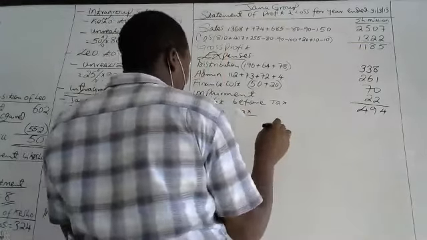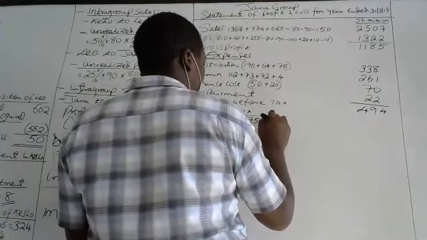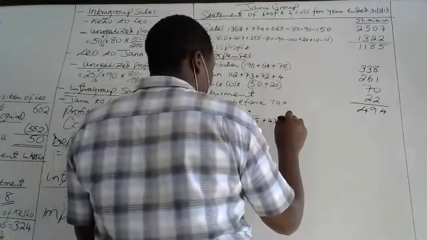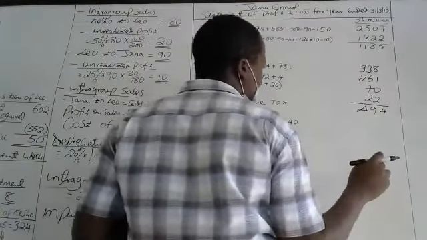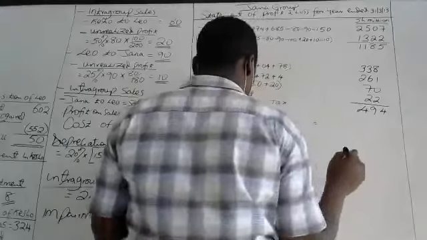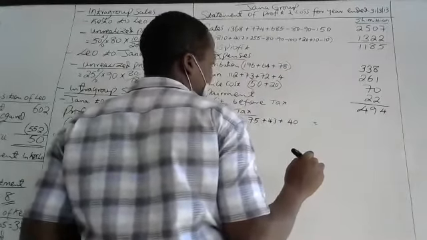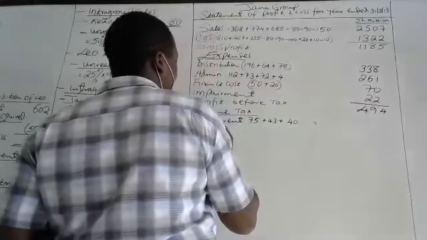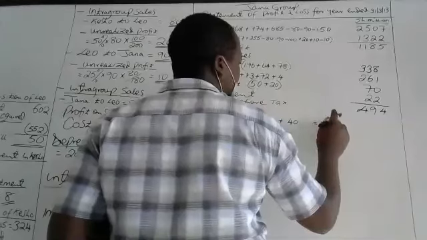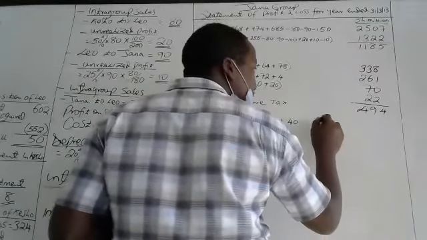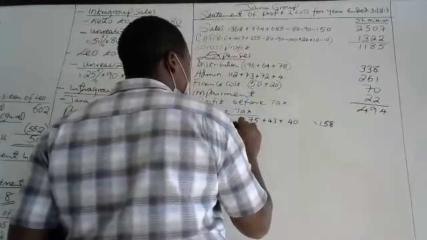We simply add them together, 75 plus 43 plus 40. And you get what? 158. And then deferred tax.